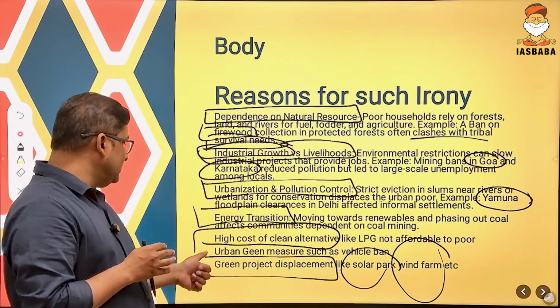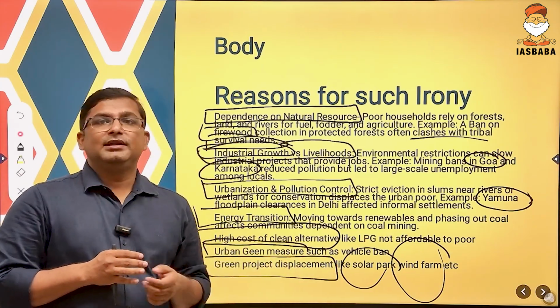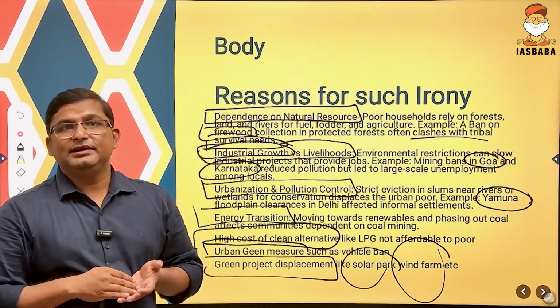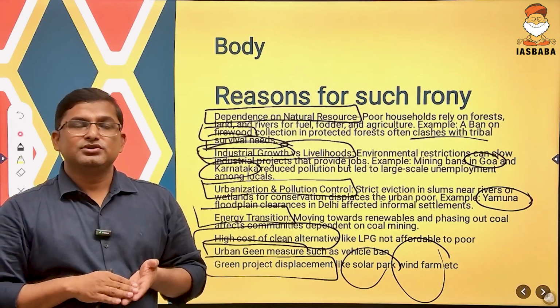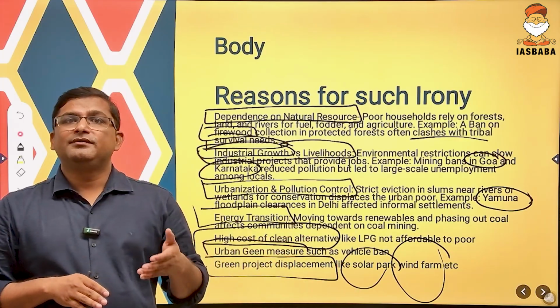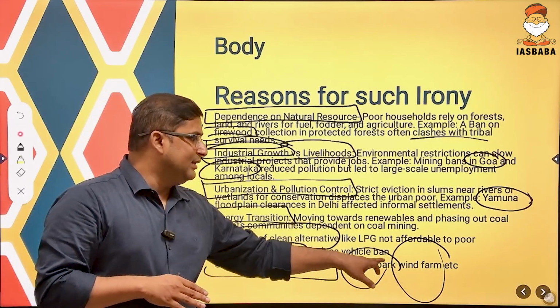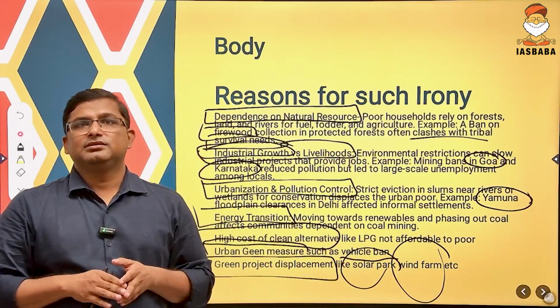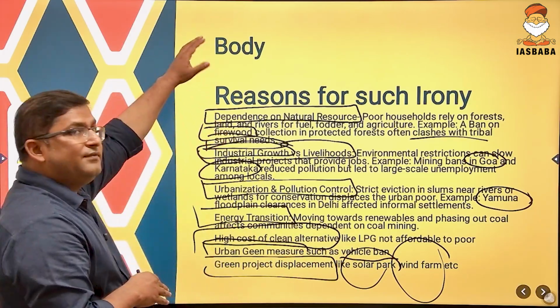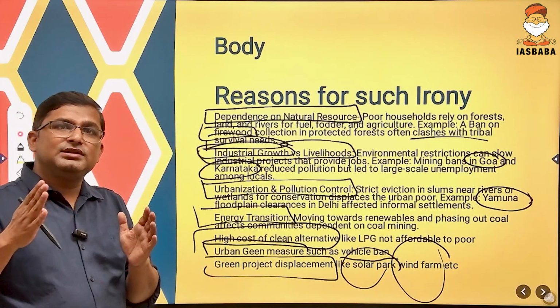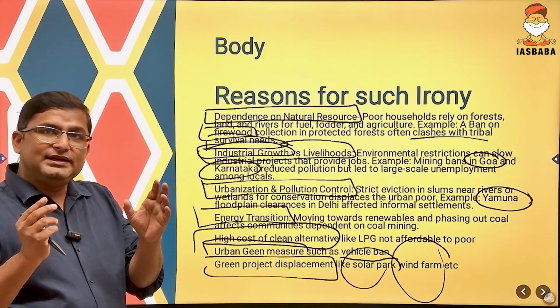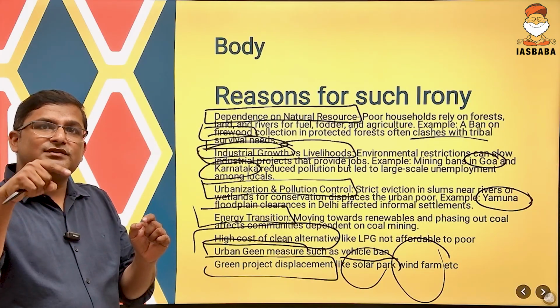Another problem is urban green measures like the vehicle ban in Delhi or in any urban area. This will lead to unemployment among the poor people who are dependent on these vehicles. So if the government is focusing on sustainable development, it is creating a conflict with the survival of the poor people.